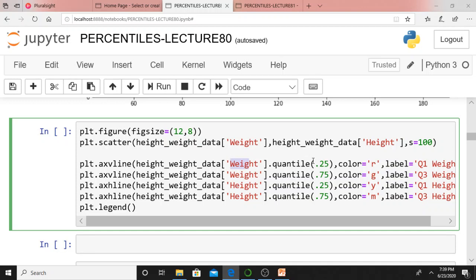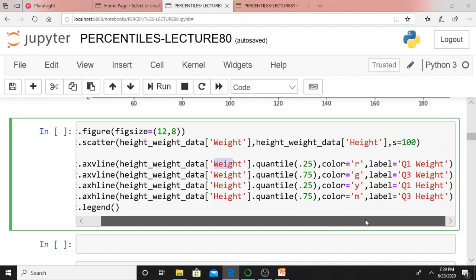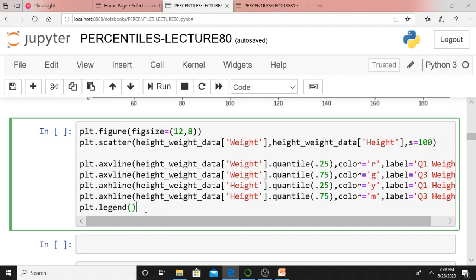And I am creating horizontal lines: axhline means a horizontal line, for 0.25 which is Q1, and one more horizontal line at 0.75, which is Q3. Then plt.legend.